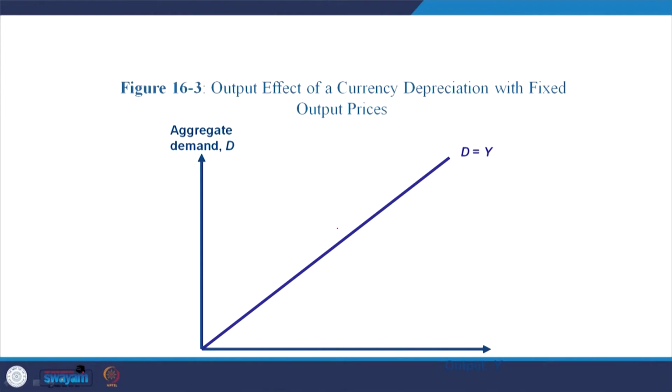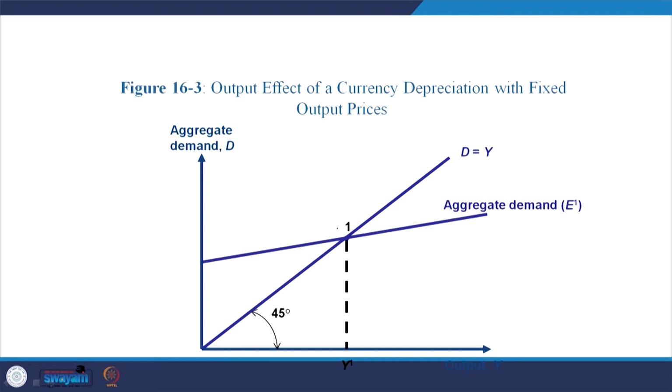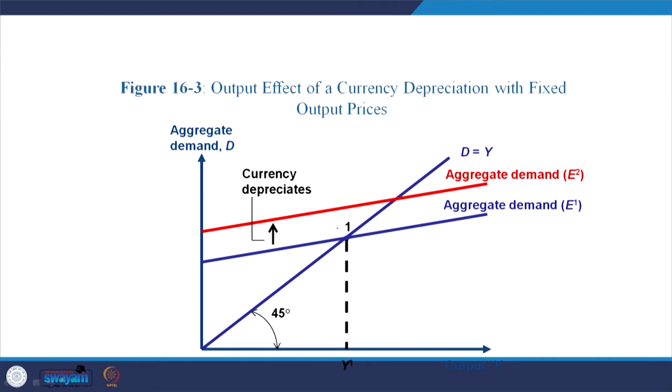Now, based on this, we are mentioning the adjustment process. So, this is the perfect matching equilibrium point, but the aggregate demand is not always matching with the balance condition. Here is the point of equilibrium. In this case the currency depreciates, because our aggregate demand exceeds the balancing condition or the equilibrium point.